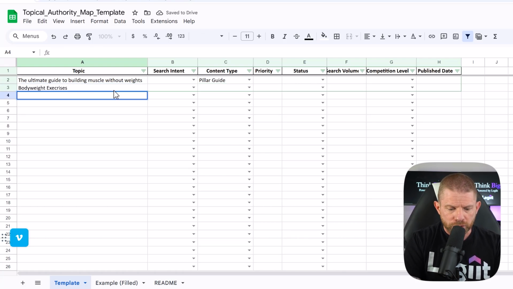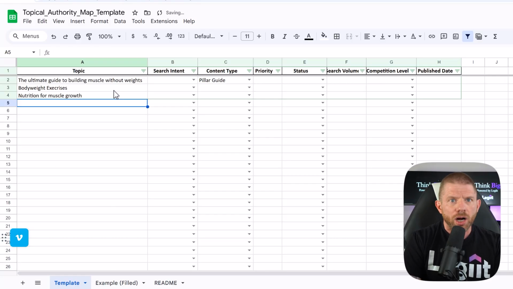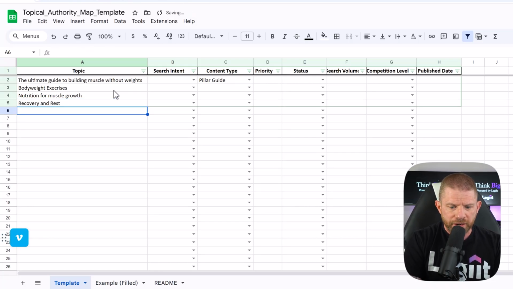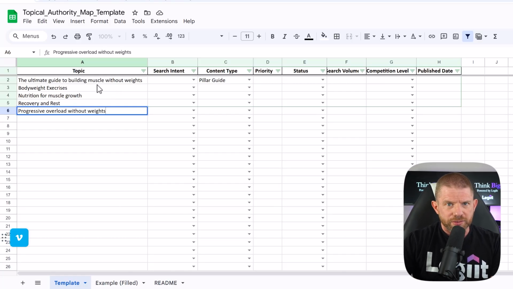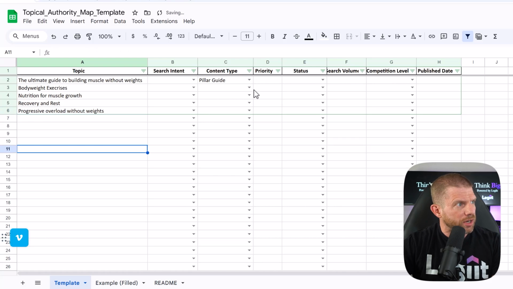Let's go nutrition for muscle growth is another one. Recovery and rest. And then progressive overload without weights. That's important.